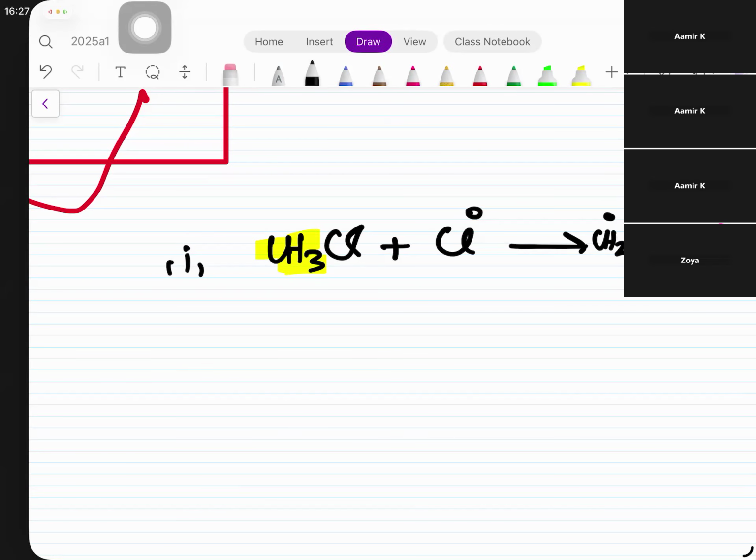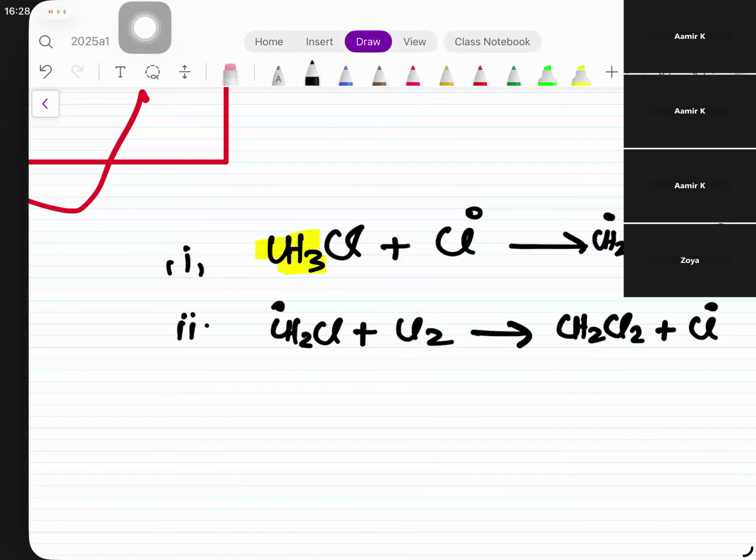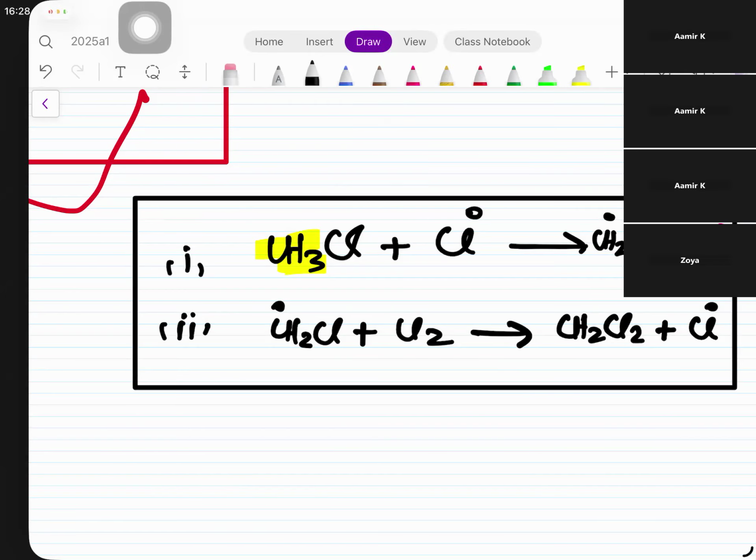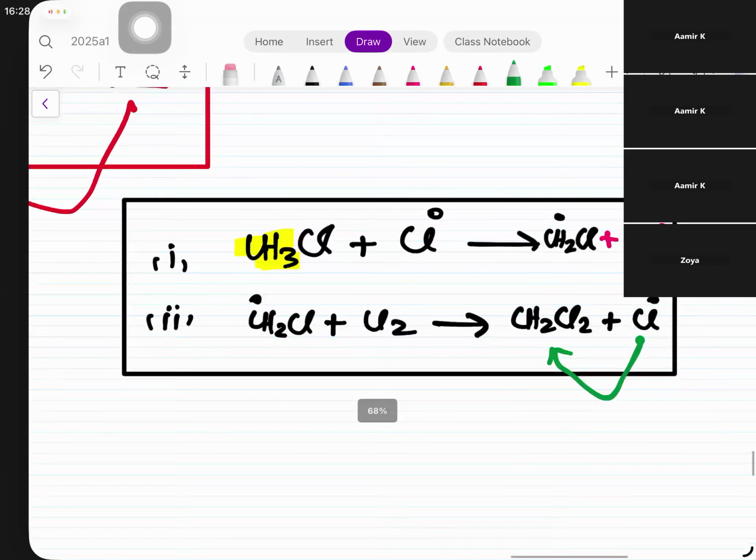Free radical, because whenever chlorine takes the hydrogen away, the homolytic fission होगी ना. Just think about the chemistry which we had drawn on the other side. और फिर ये जो CH2Cl free radical है, फिर Cl2 को attack करेगा, then एक chlorine add हो जाएगा, तो CH2Cl2 plus Cl free radical. Is this chlorine free radical going for the termination? Not yet. Why not yet? There's two more hydrogens left. Yes, still they have the available hydrogen.